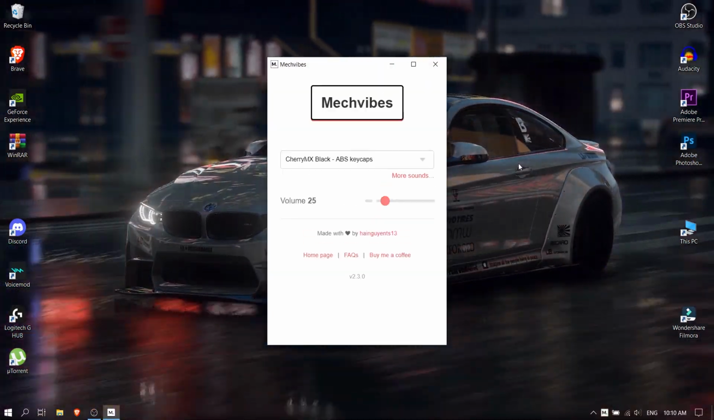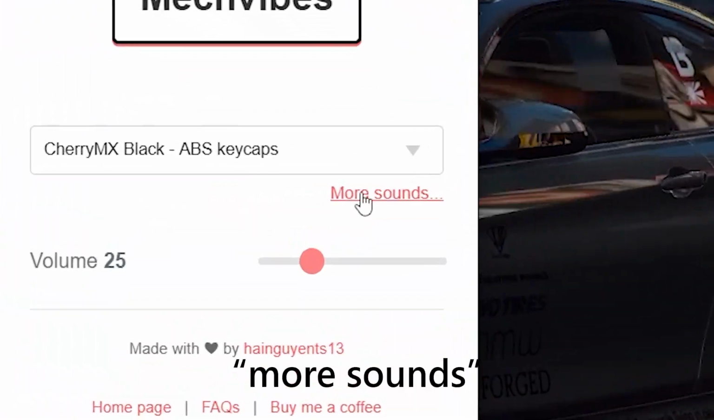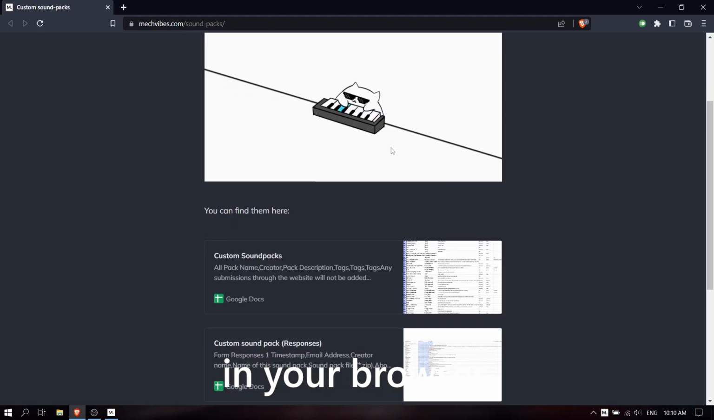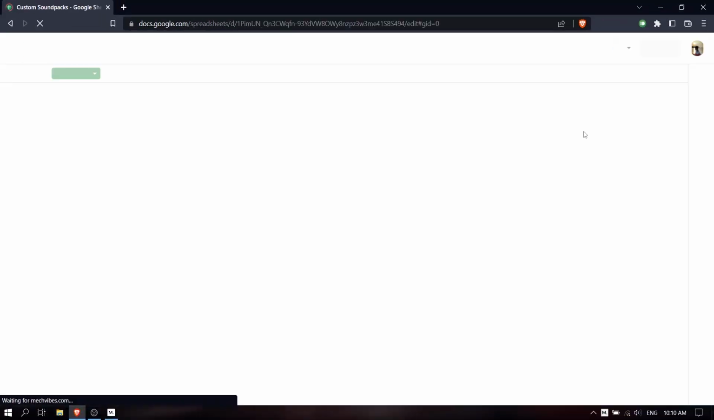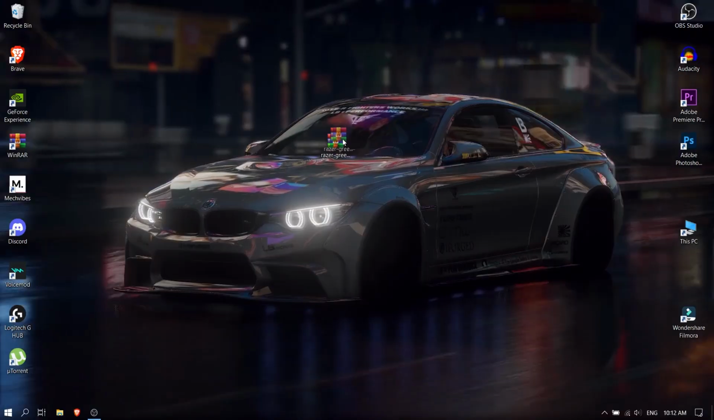Wait. How can you install more sounds if you want? So open Mechvibes and click on more sounds and click any of the two links in your browser. Download any sound you like. Extract the file.